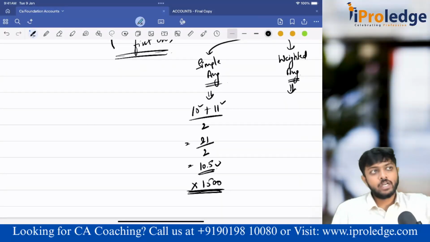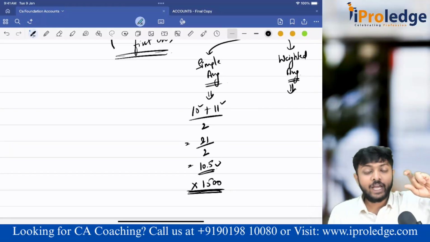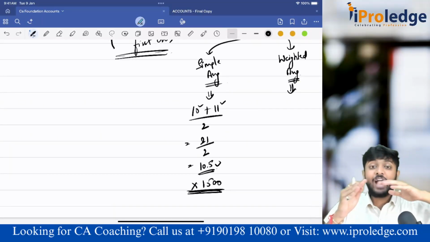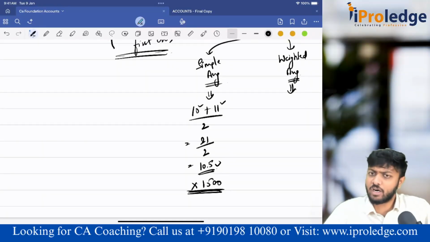That means I am giving weightage to that price in which the purchase is of the highest quantity. Say suppose I have procured 100 units. 99 units have been purchased at 90 rupees, and 1 unit has been purchased at 50 rupees. Now tell me which price I should give more weight.